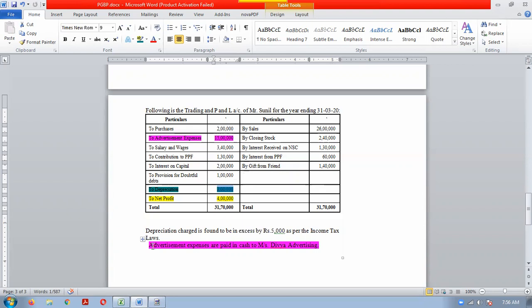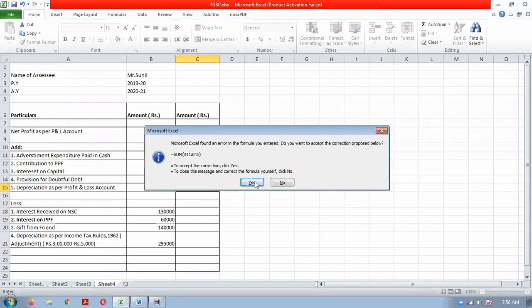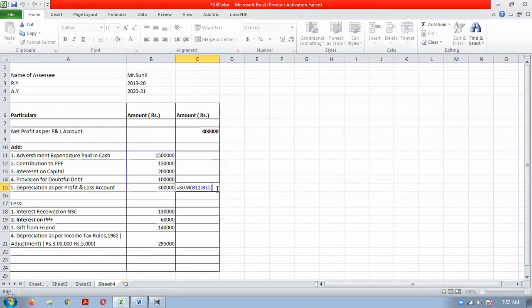But normally what will happen? They will say that depreciation charged in income tax is rupees this much amount. So you can take directly that amount. Okay. So now we have done all the adjustments. Now we can do the totaling. So do the total and we will do the adjustments.